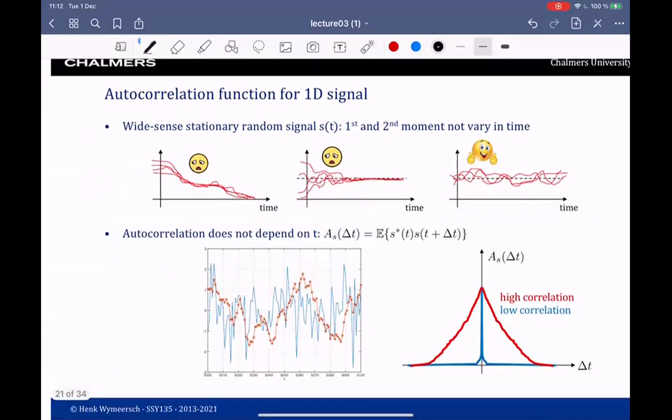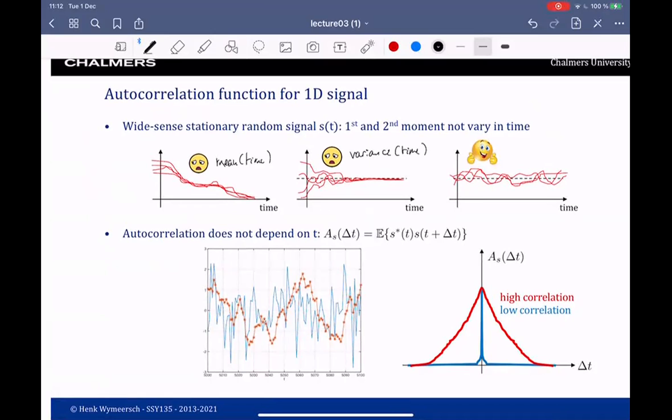So here are some more examples of wide sense stationary processes. Let's first look at the picture on the left. Is this wide sense stationary? Yes or no? Well, it cannot be because the mean depends on time. The second one also cannot be because the variance depends on time.